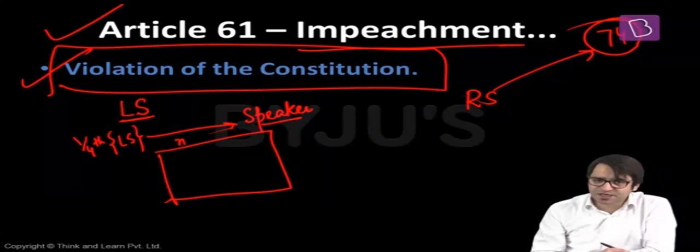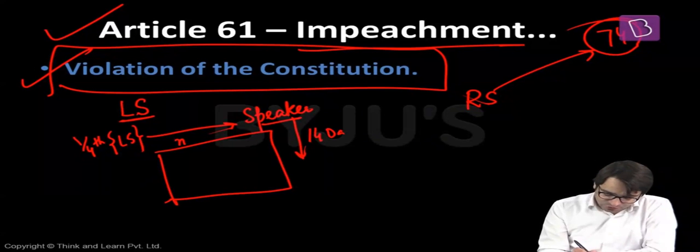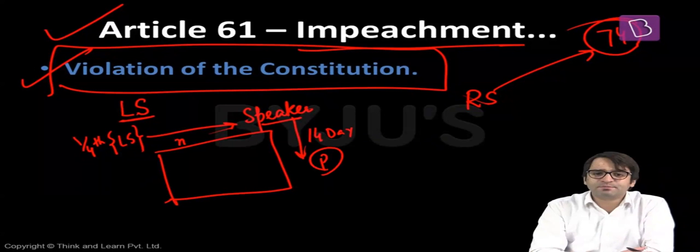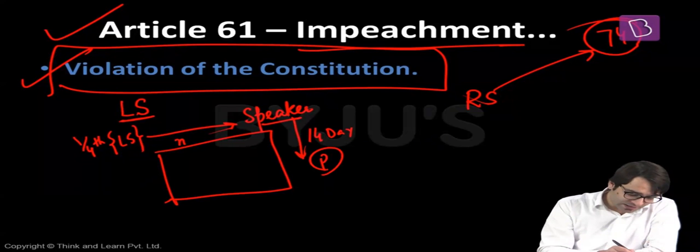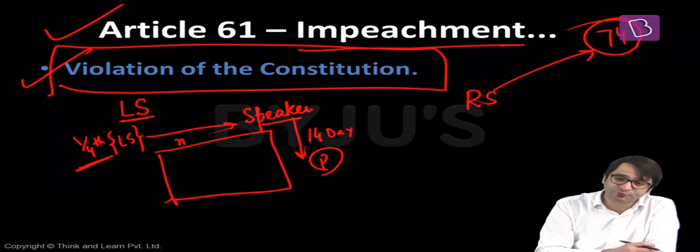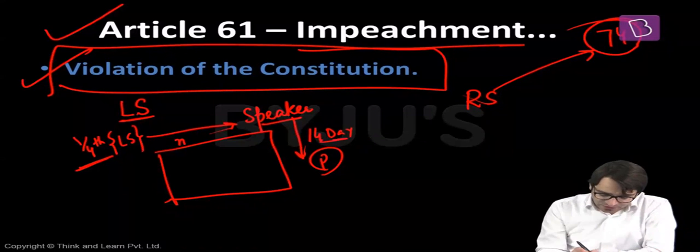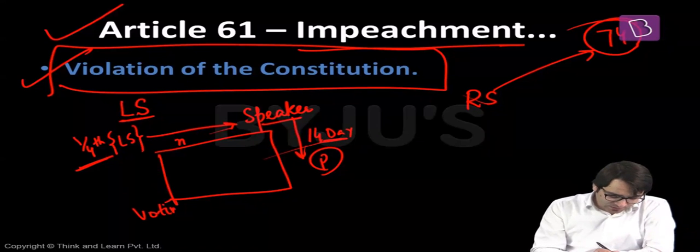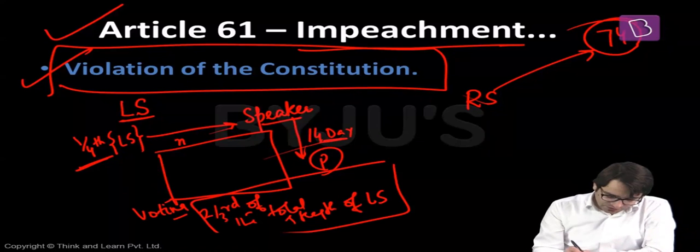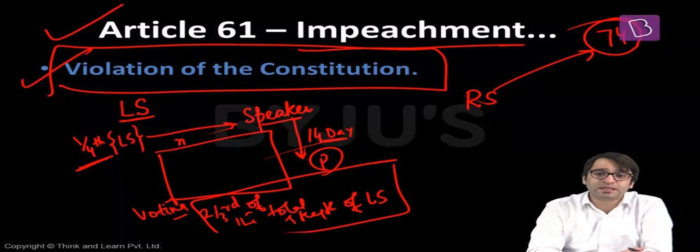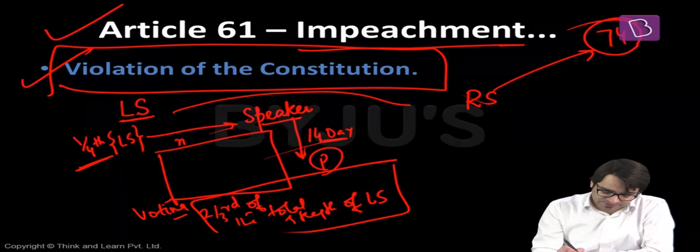What will the Speaker do? The Speaker will issue a 14-day notice to the President that there is an impeachment motion pending in the Lok Sabha, introduced by not less than 1/4 of the MPs in Lok Sabha. They want to impeach you from your office. After the expiry of this 14-day period, there will be voting in Lok Sabha. If 2/3 of the members of the total strength of Lok Sabha vote in favor of this resolution, then this resolution will be sent to Rajya Sabha.